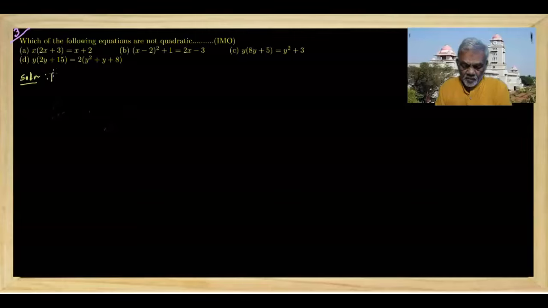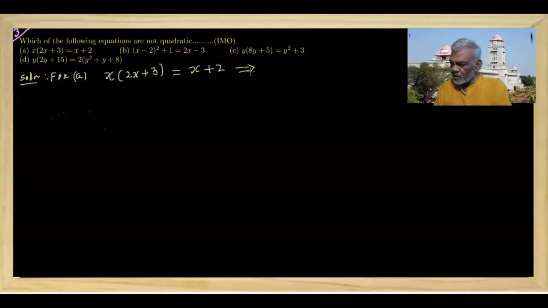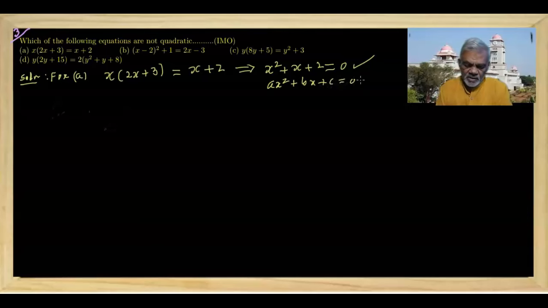For A, x into 2x plus 3 is equal to x plus 2. After simplifying this equation, we have x square plus x plus 2 is equal to 0, which is a quadratic equation of the form ax square plus bx plus c is equal to 0, and hence it is a quadratic equation, and therefore option A is not true.